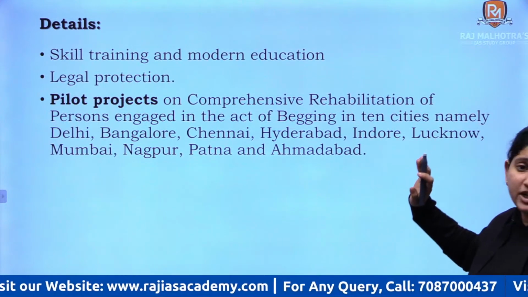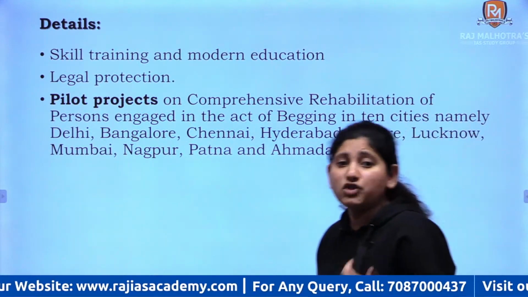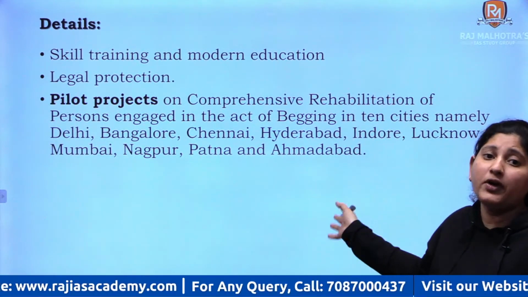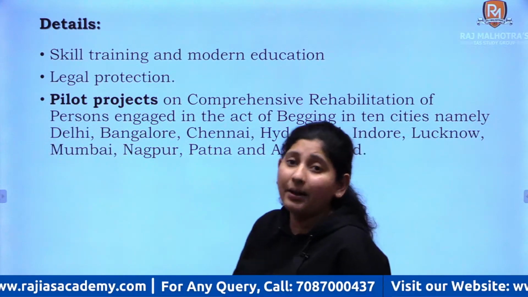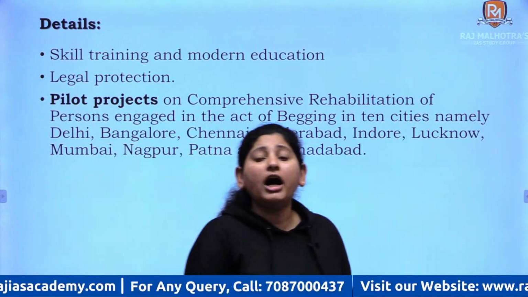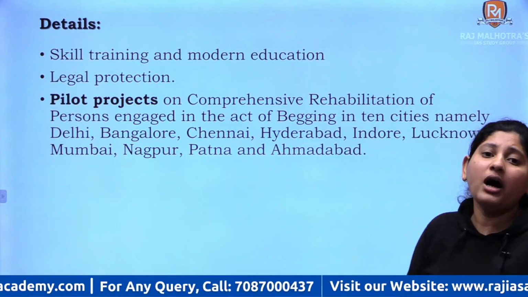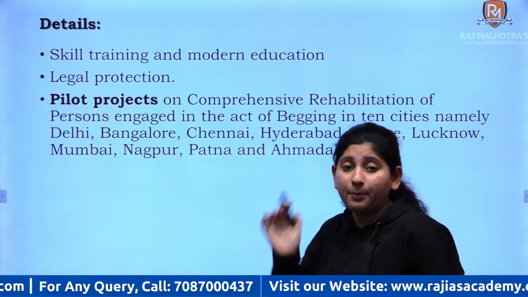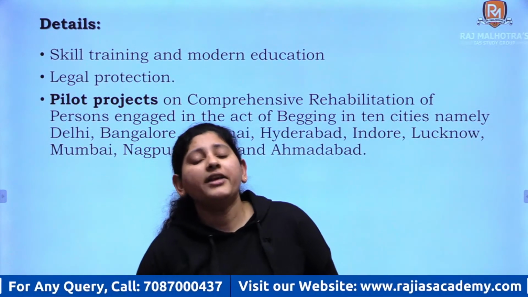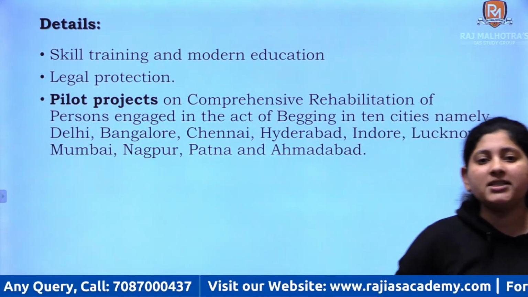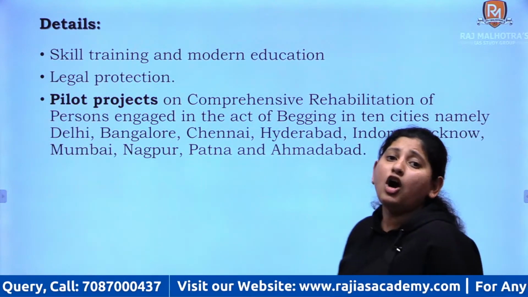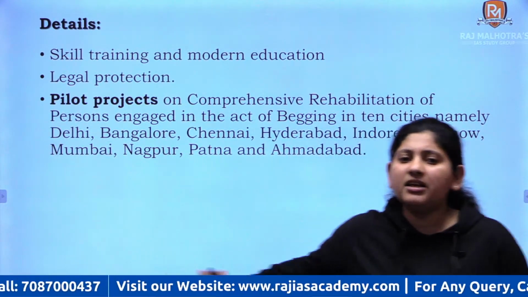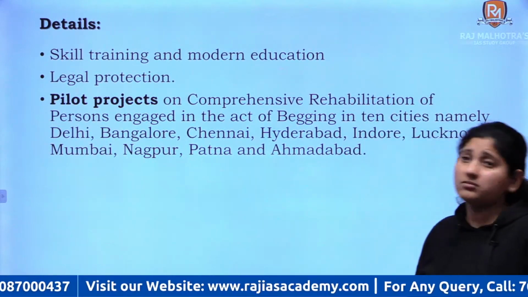What are the details about the scheme? Skill training and modern education we are going to provide them, so they have a better source of livelihood, right? Then we will provide them legal protection so that the crimes committed against them, which usually go unnoticed, are taken into consideration and the culprits are punished accordingly. Now, the Government of India has initiated pilot projects on comprehensive rehabilitation of people in around 10 metro cities. These are the list of metro cities. You can go through them, right?